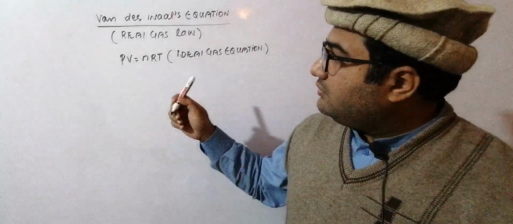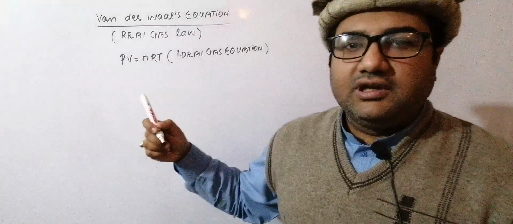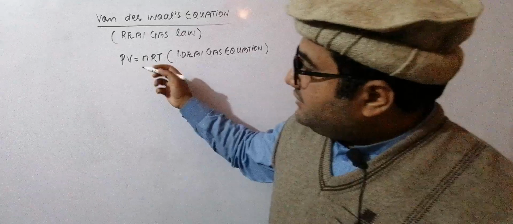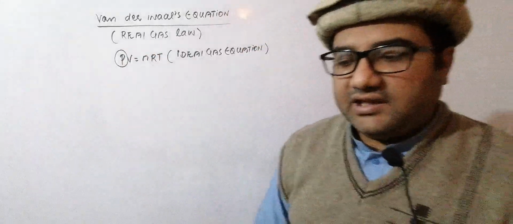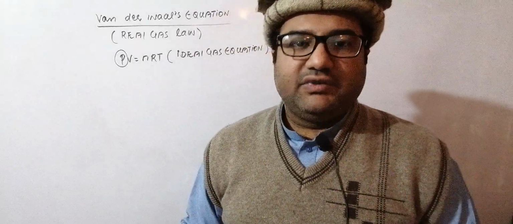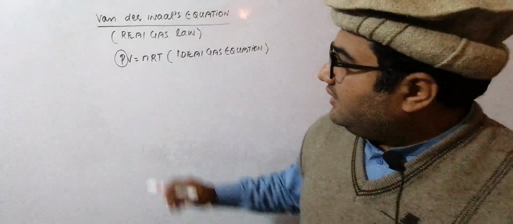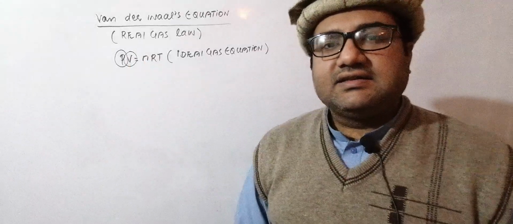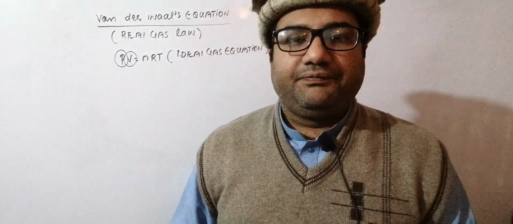So in order to derive an equation for the real gases, we will have to modify this ideal gas equation. When the pressure P in this ideal gas equation is calculated, the intermolecular forces between the molecules are neglected, because in the ideal gas you know that there are no intermolecular forces. And when this volume V is calculated for an ideal gas, the actual volume of the gas molecules is neglected.